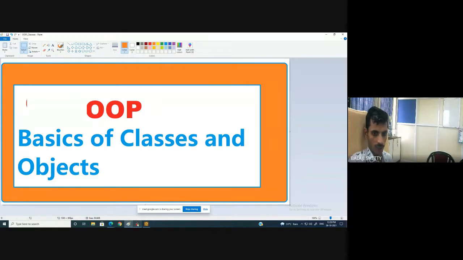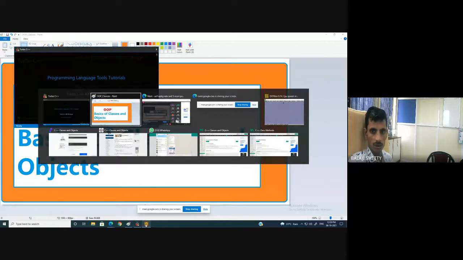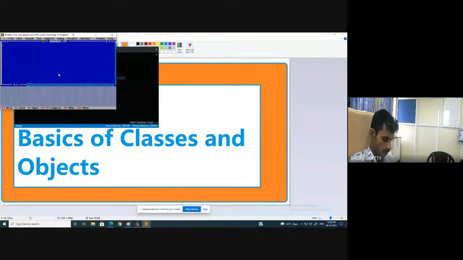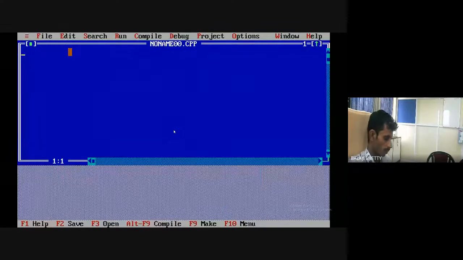Okay, so I open Turbo C++ editor and TC editor is there. So it is already open. File, new file. I'll hit enter. So let us write the program for addition of physics, chemistry, mathematics marks.